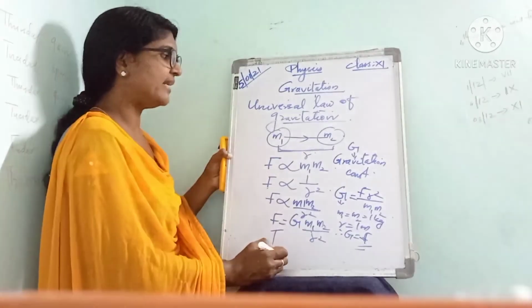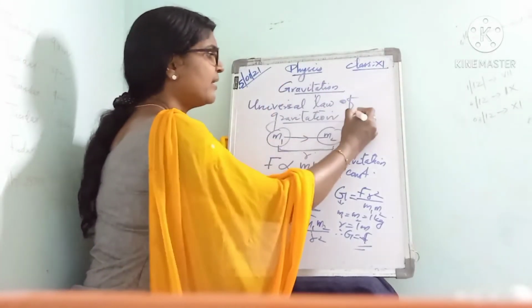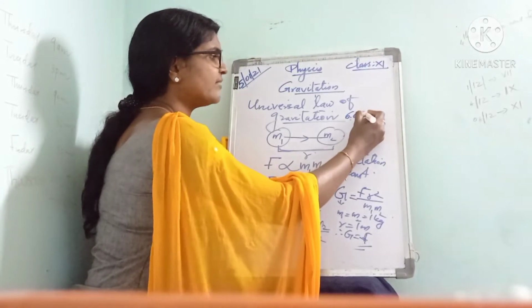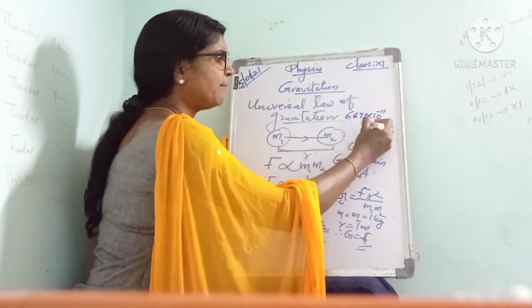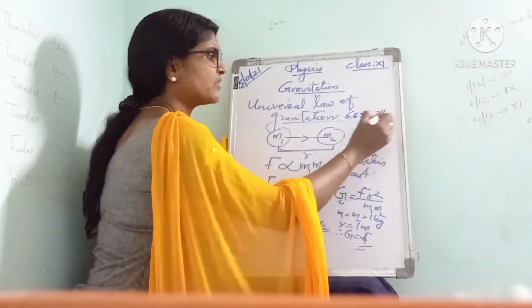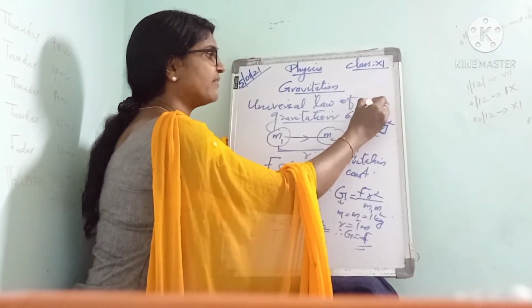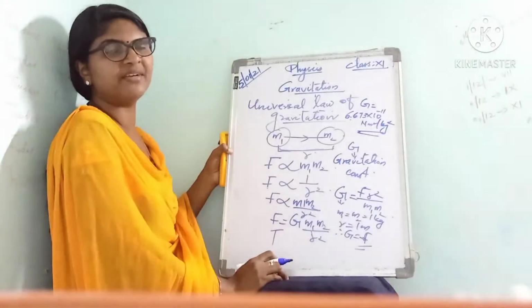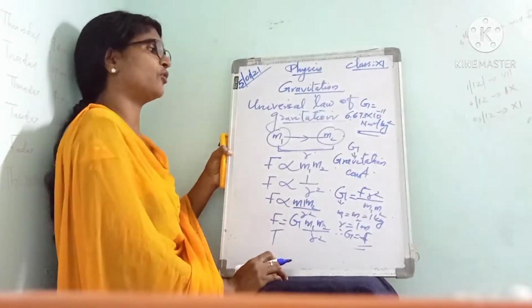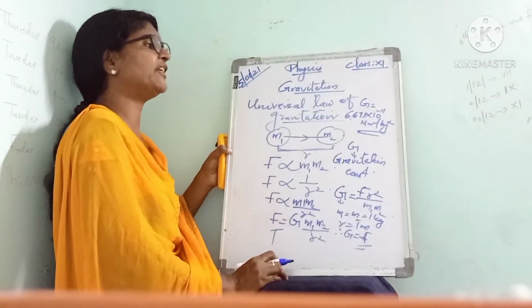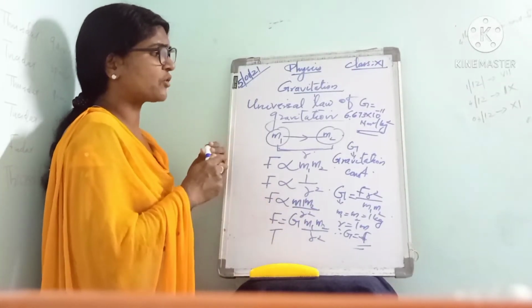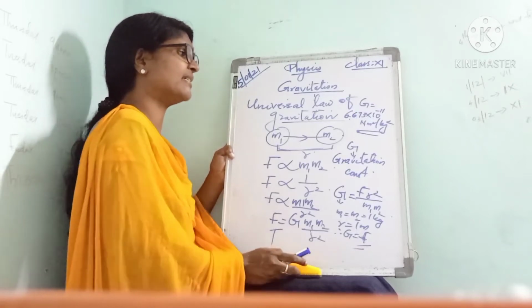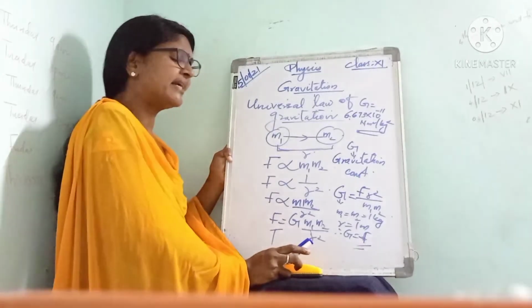And experimentally, the value of G is found to be 6.673 into 10 power minus 11 Newton meter square per kilogram square. This is the accepted value of capital G, the universal gravitation constant. That is the universal law of gravitation.